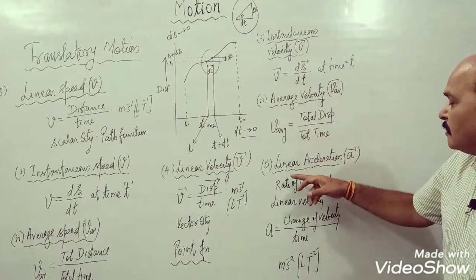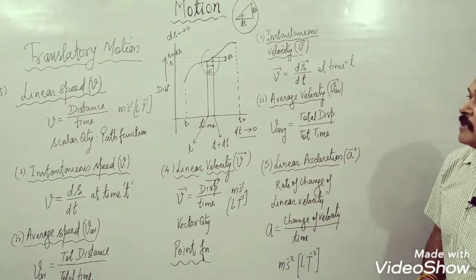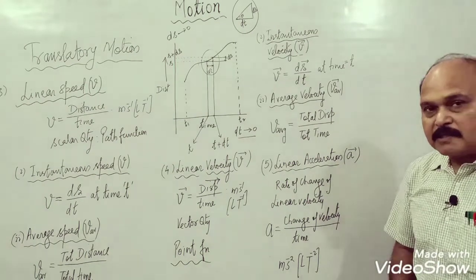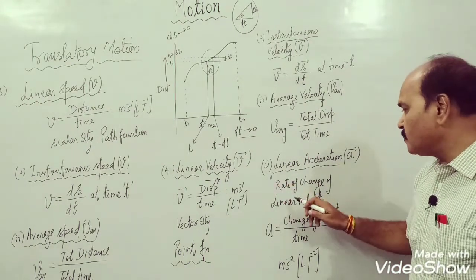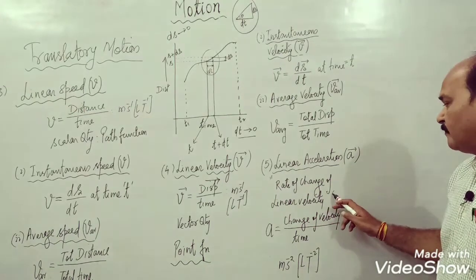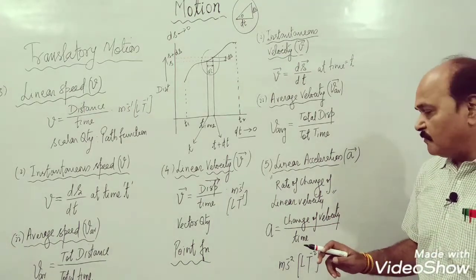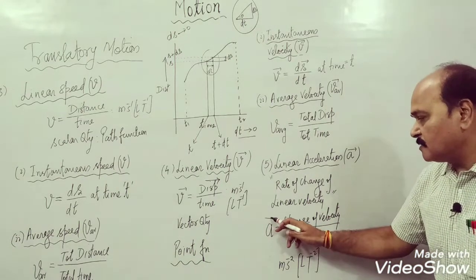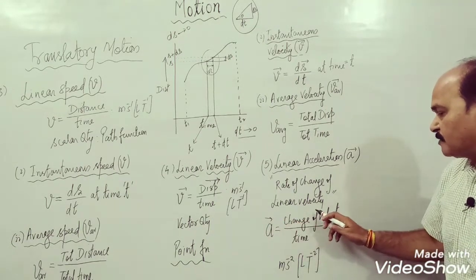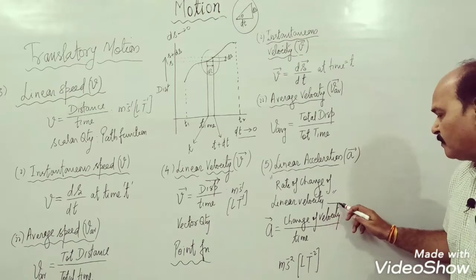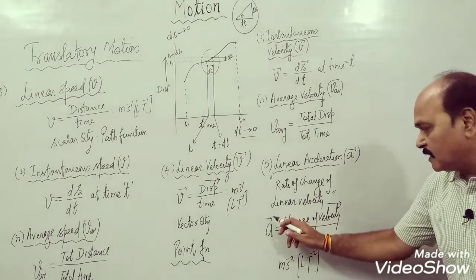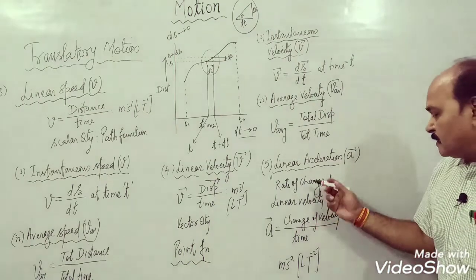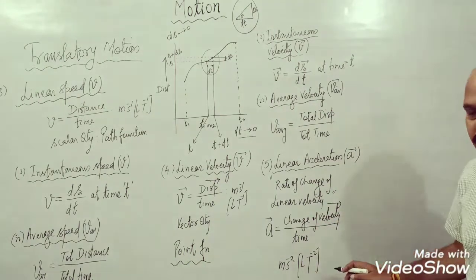Well, the last quantity which characterizes translatory motion is linear acceleration. Linear acceleration, you all are aware of, is the rate of change of linear velocity. So if we divide change of velocity with time, we get acceleration. Since velocity is a vector quantity, therefore change of velocity is also going to be a vector quantity. Therefore this acceleration is a vector quantity. Unit of acceleration is meter per second square, LT minus 2.